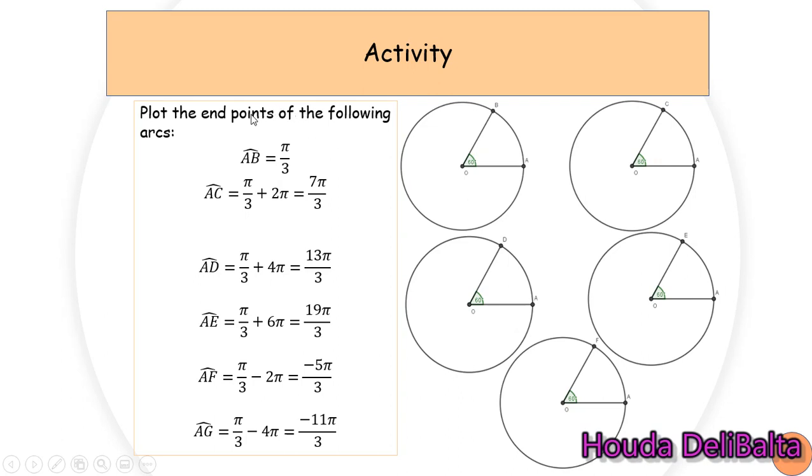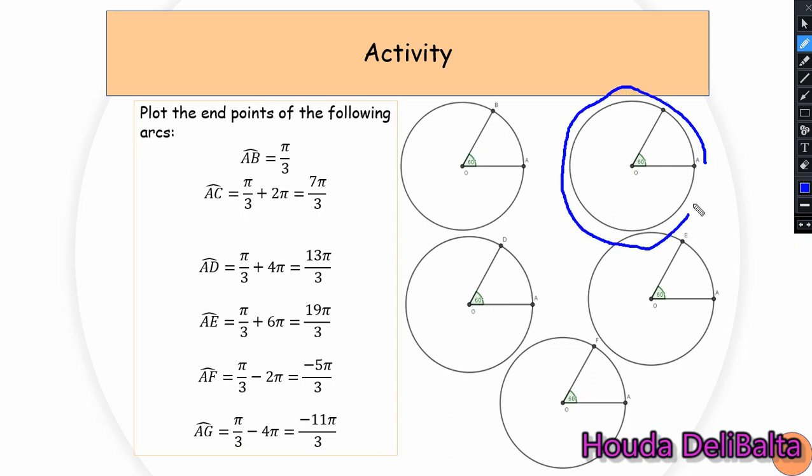First of all, notice that AB is just pi over 3. AC is pi over 3 plus 2 pi. What does 2 pi represent? Let's read it as 2 pi plus pi over 3. So how do I move 2 pi? I start from this point. I make a complete turn till I reach here. Here is 2 pi. So 0 is the starting point, till 2 pi, which corresponds to 360.